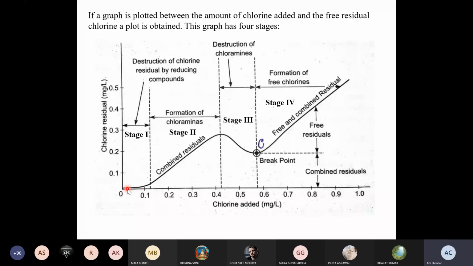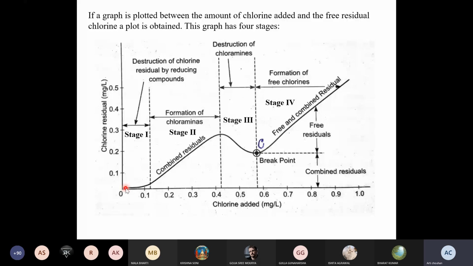This is known as chlorine demand, and it is the amount of chlorine which reacts with the substances in the water, leaving behind an inactive form of chlorine. Thus, there is no residual chlorine in the first stage, because all the chlorine which you are adding reacts with all the reducing agents first, and you get an inactive form of chlorine.